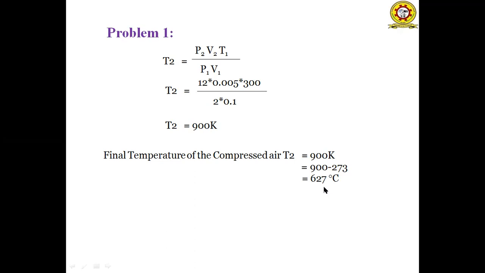So in this session, we discussed the characteristic gas equation in terms of both mass and mole, that is PV equals MRT and PV equals nMRT, and the units of the universal gas constant and the various gas constants in tabular form, and problem 1. In our next session, we'll discuss various problems on the universal gas constant. Thank you.